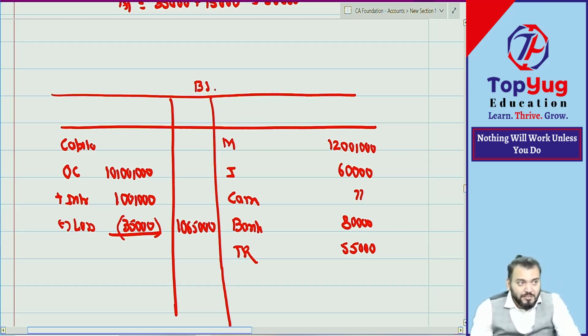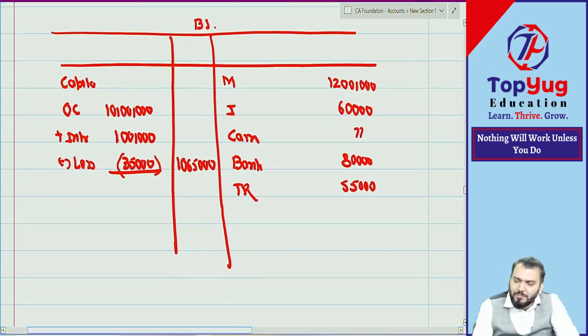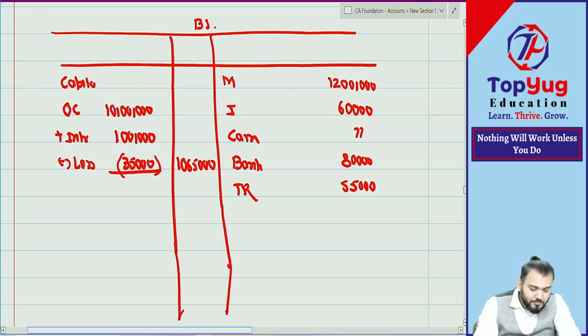This is rough work we are doing. Working note we will prepare separately, because this is not the way of giving the answer. This is a shortcut to understand. Correct now? Whenever this type of question will come, I will say prepare the balance sheet first in rough work. Chalega? Then what? Then liability. Account payable how much? 1 lakh. Then any other liability? Loan. Loan how much? Not given. I think done.